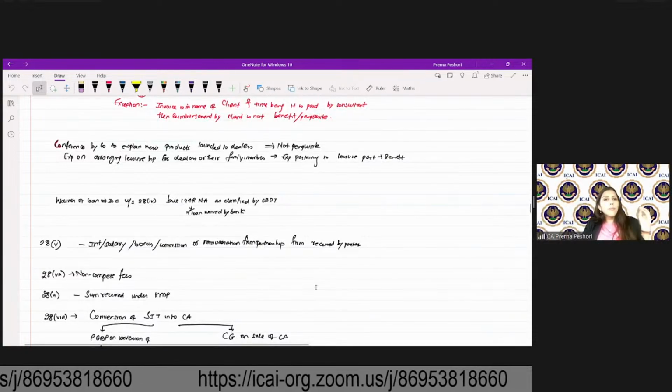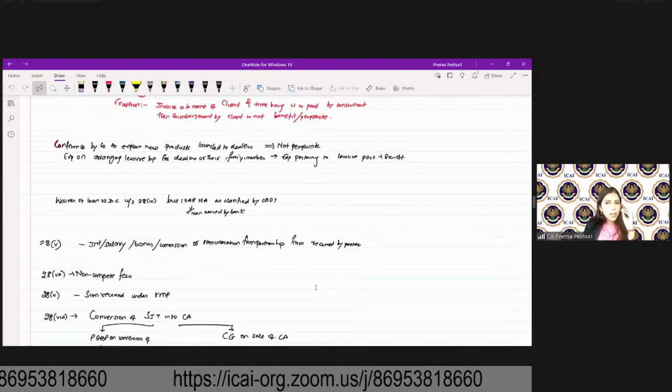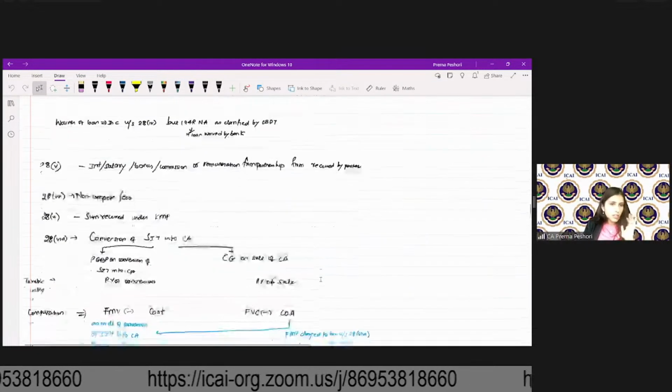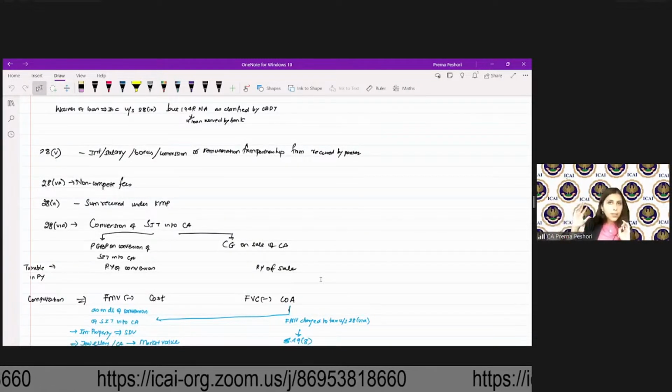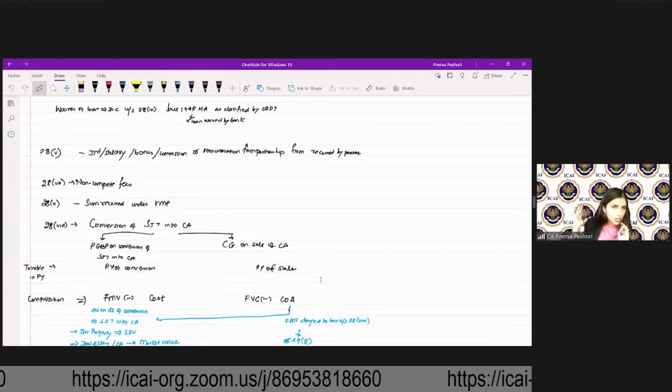28.5 is interest, salary, bonus, commission or remuneration received from a partnership firm by the partner. That is charged under 28.5. 28.5 is non-compete fee. Again, it is a capital receipt but specifically charged to tax.